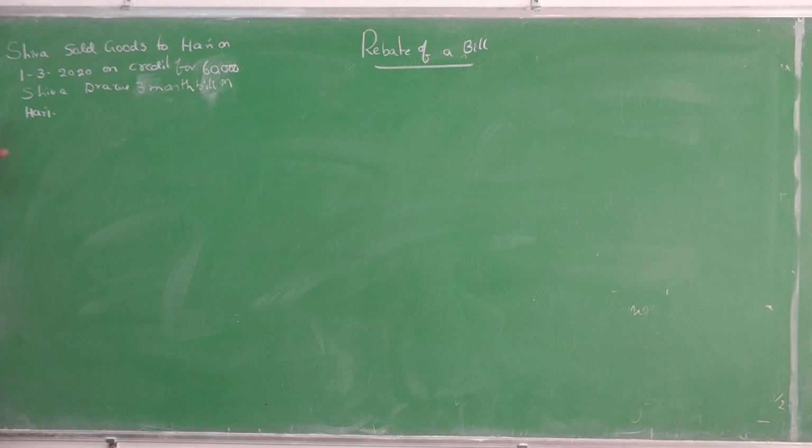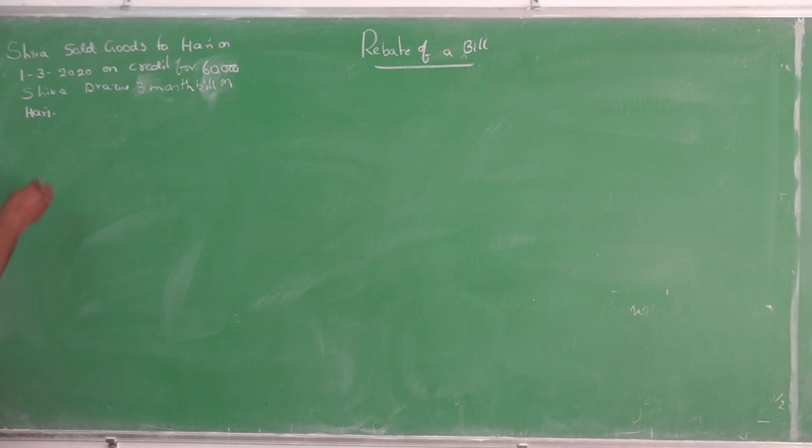So, again I will explain the problem. In March, he sold the goods and drew the 3 months bill. March 1st, then you can count the number of months: March to April, April to May, May to June.